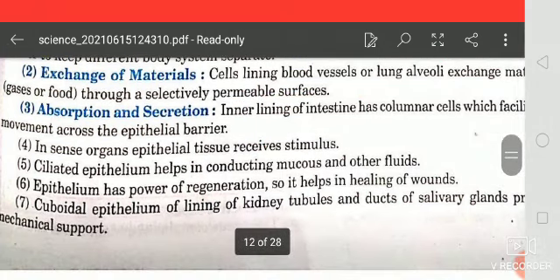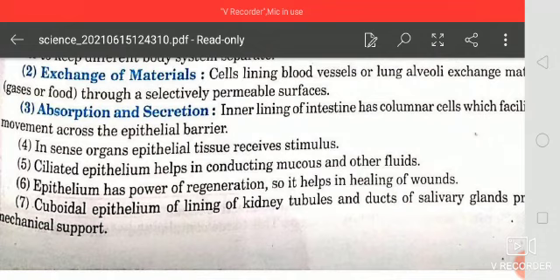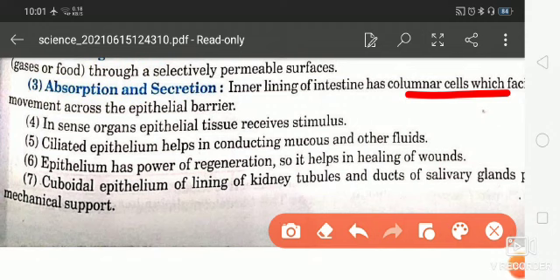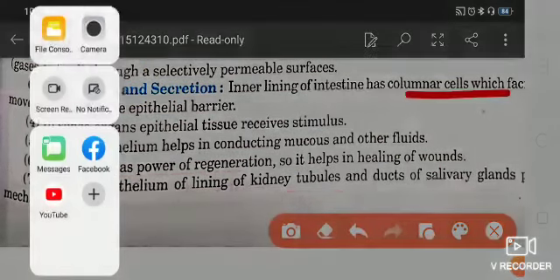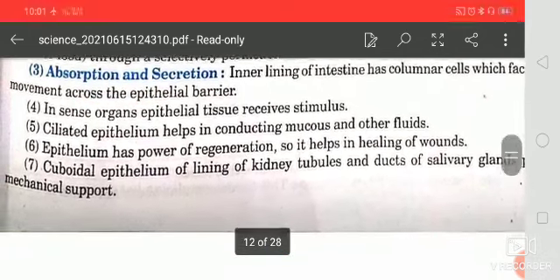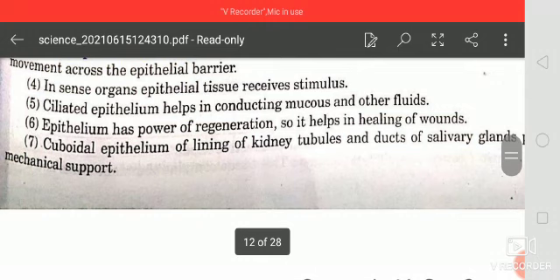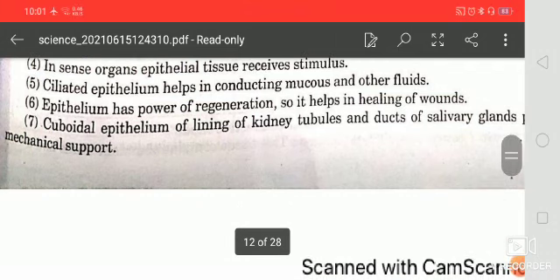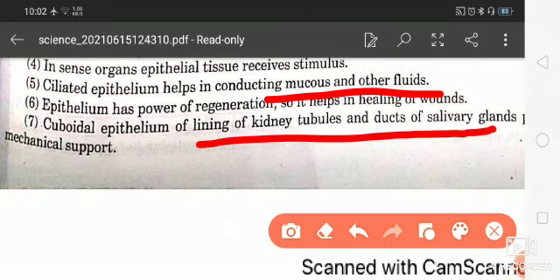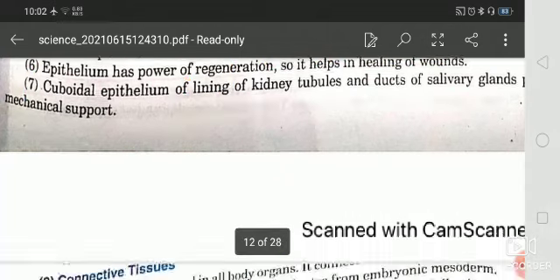Now next one is absorption and secretion. The inner lining of the intestine has columnar cells which act in the movement of materials across the epithelial barrier. In sense organs, epithelial tissue receives stimuli, and ciliated epithelium helps in the conduction of mucus and other fluid materials. And cuboidal epithelium is very important; it is found at the lining of kidney tubules and ducts of salivary glands.